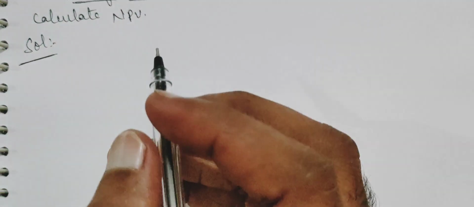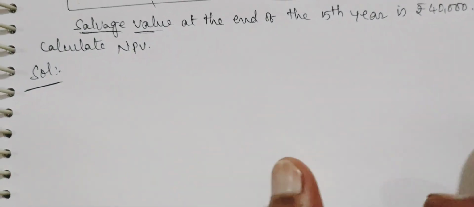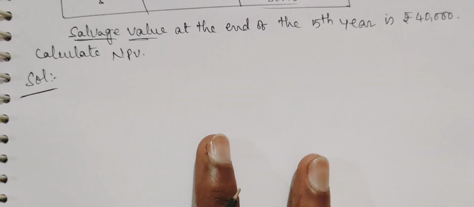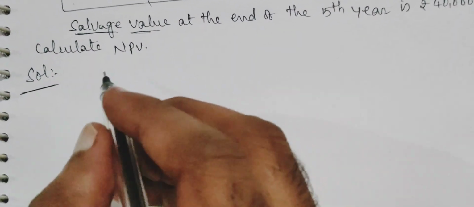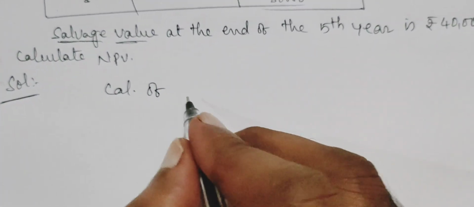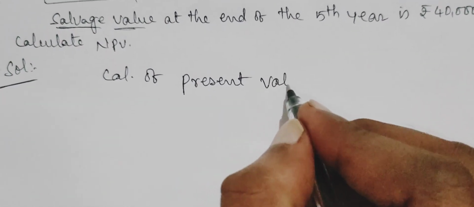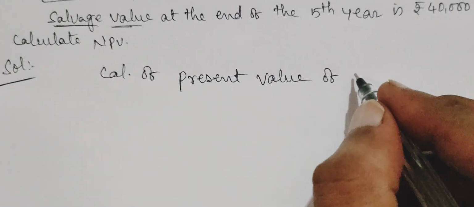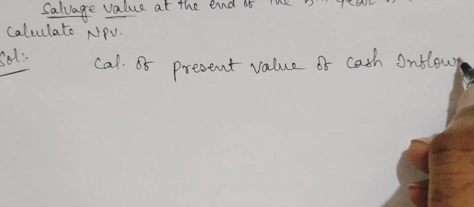Now see, I am going to calculate the solution for this. If you want to calculate the NPV, then we have a definite pro forma, meaning we need to follow some pro forma. First we need to do the calculation of present values of cash inflows, right?